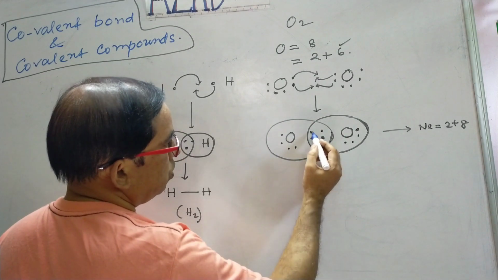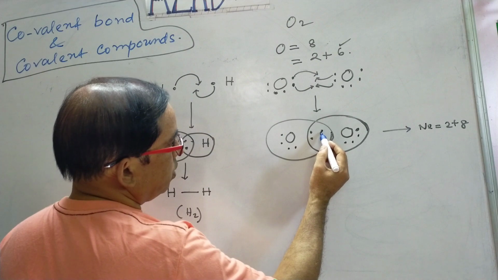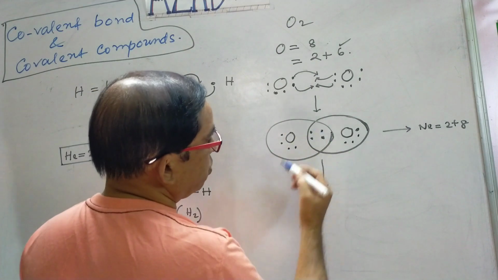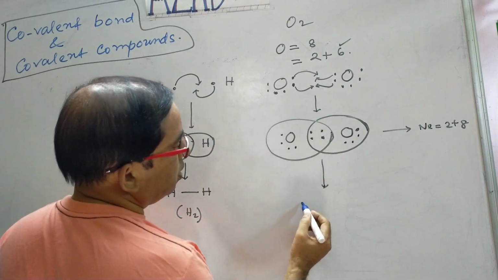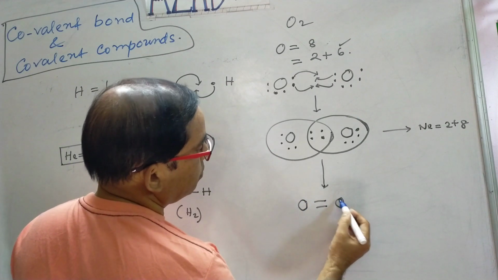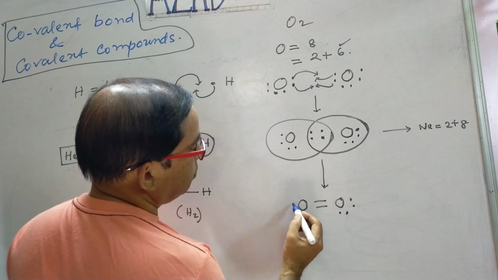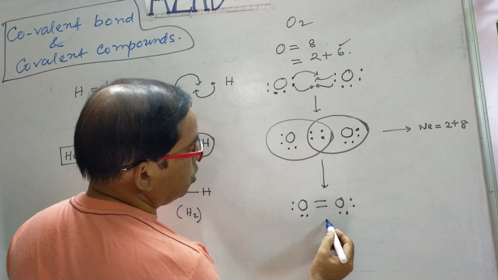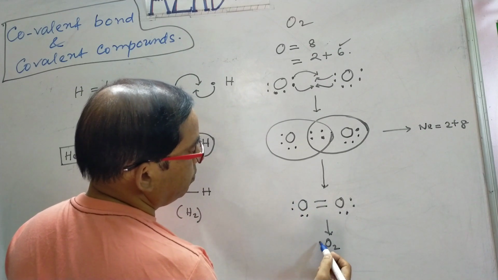Now 2 electrons form one bond. Since there are 4 electrons in their shared position, there are 2 single bonds, and this one is the O2 molecule.